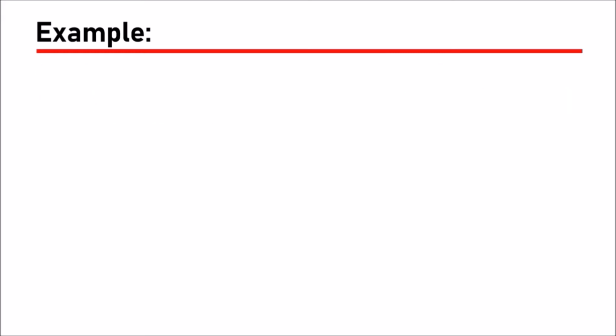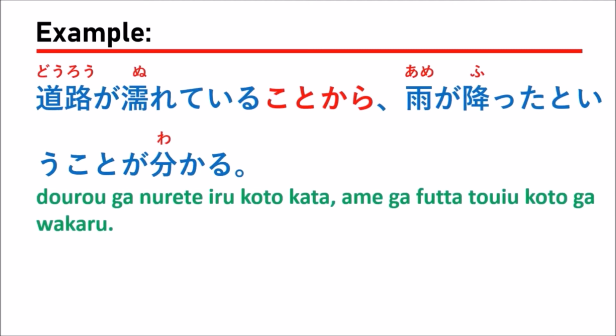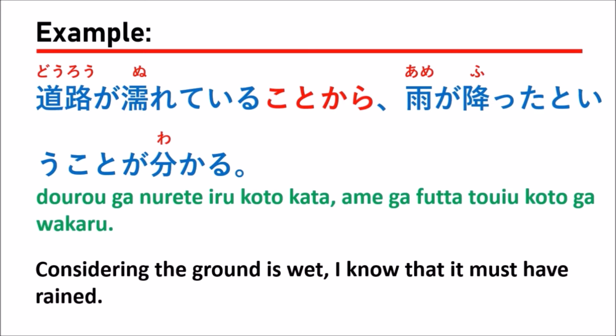Let's see the next sample. 道路が濡れていることから雨が降ったということがわかる。Which means, considering the ground is wet, I know that it must have rained.